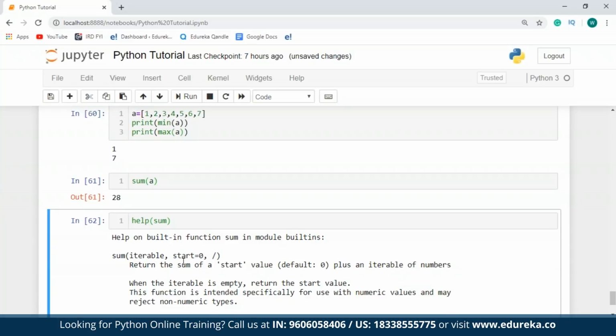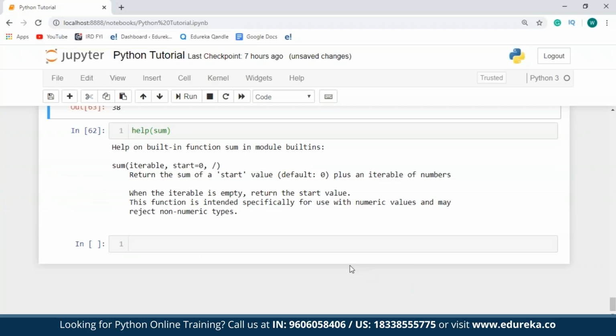In case I specify some value to the start parameter, it is going to add that value plus the sum of all the iterables. So in the previous example, if I have sum of A, 10, it's going to add 10 plus 28 and return the amount. So as you can see over here, it has returned 38, which is 28 plus 10. So I hope you guys have understood this.